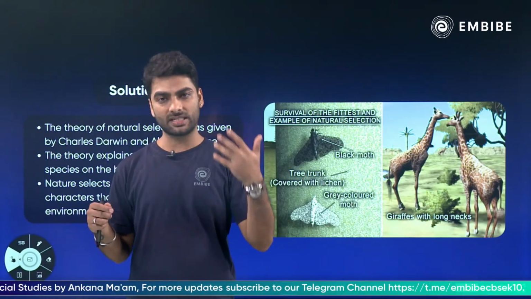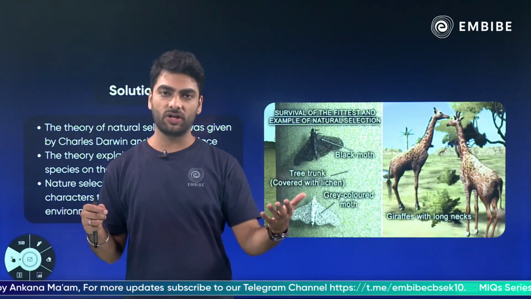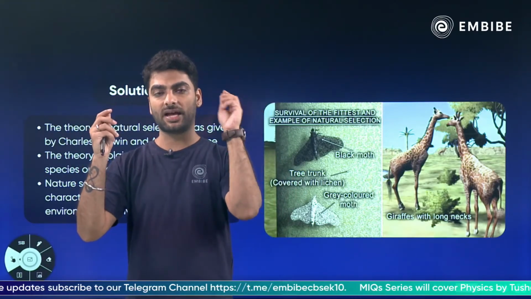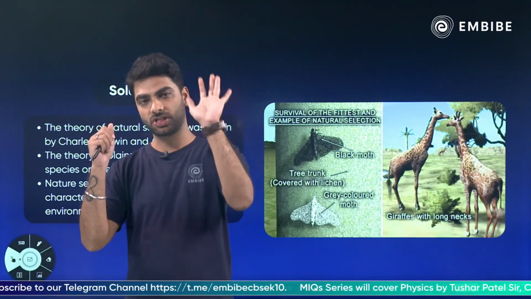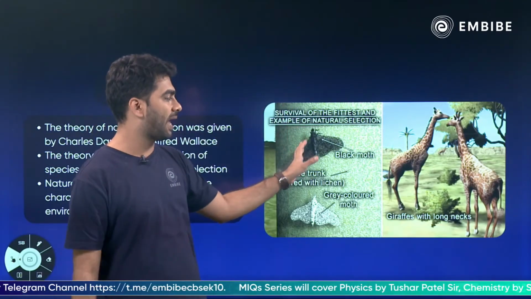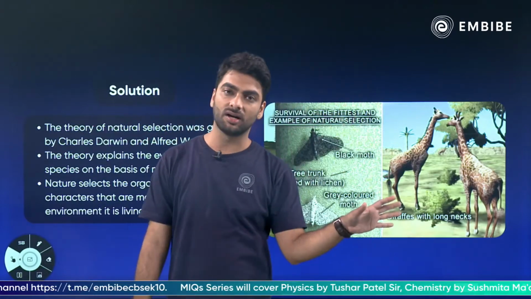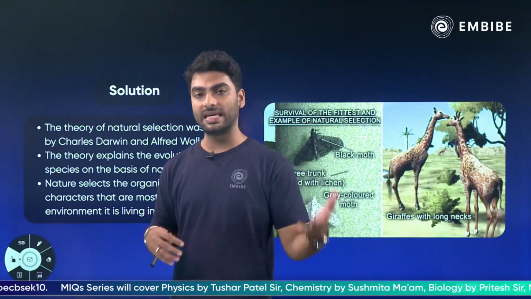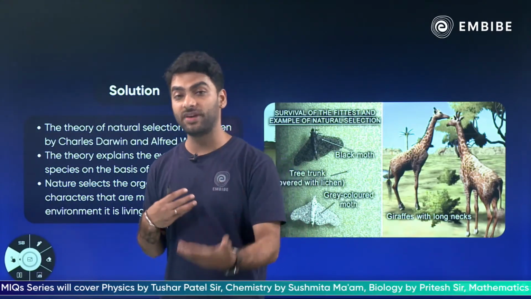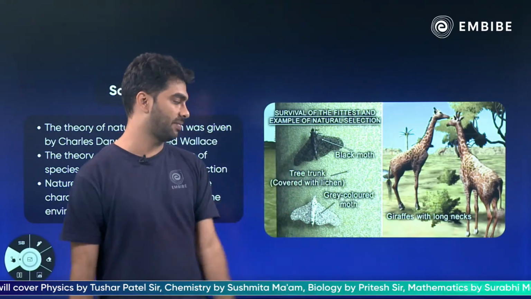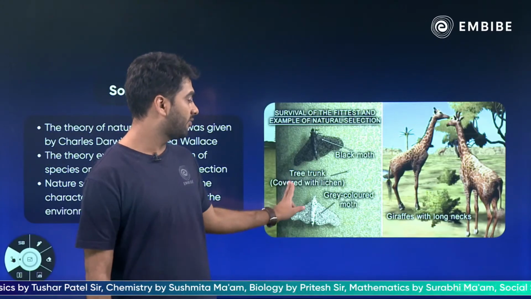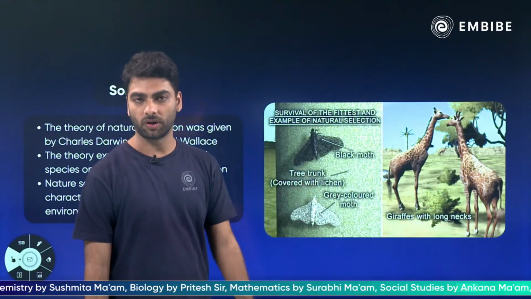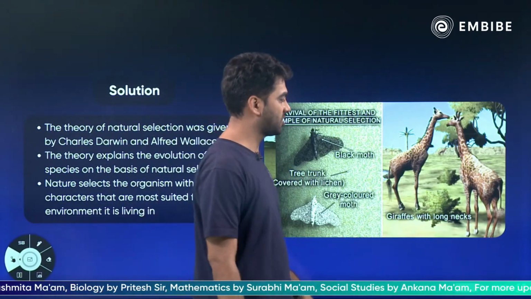Then after the Industrial Revolution came, a lot of dust and soot started getting deposited on the trees, and that is why the black moth could easily camouflage on the trees and survive. Because the black moths increased, they brought about a variation, and then the grey moths came, right? They were covered with lichen, so the grey moths were also difficult to spot. That is again an example of natural selection.